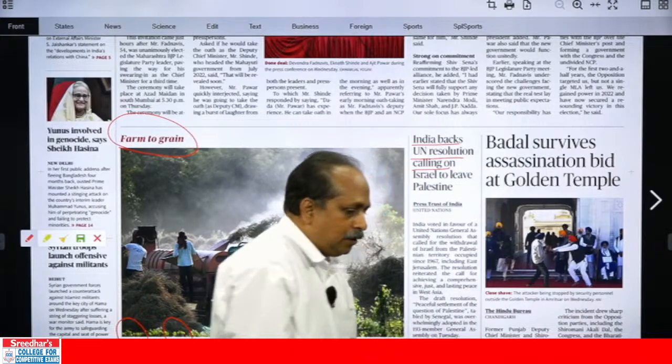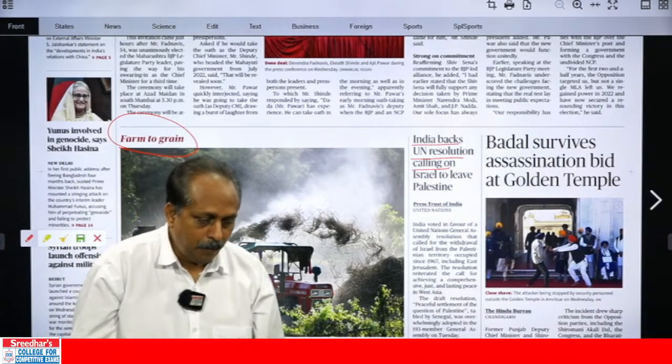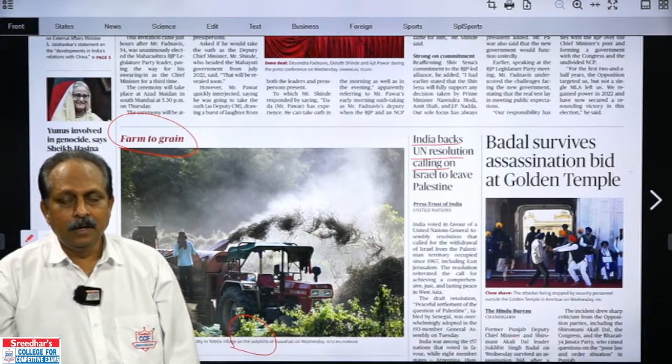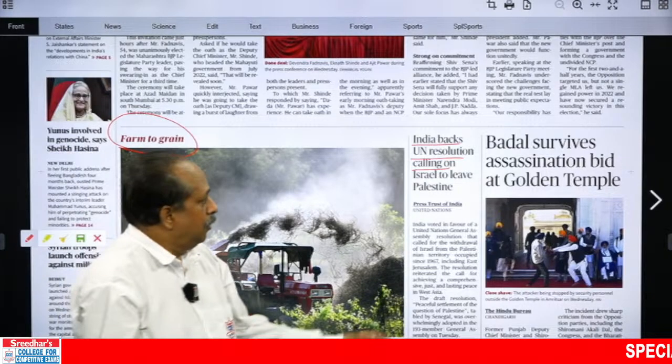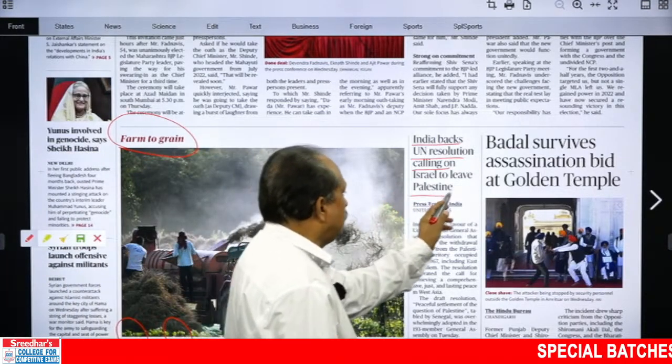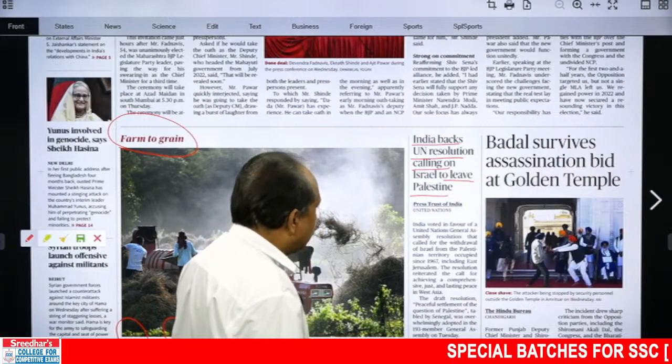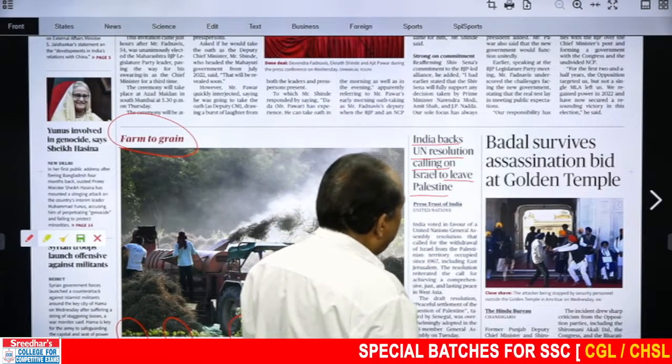Here, back means to support. India supports UN resolution. What is it? Calling on Israel to leave Palestine. Israel has to leave Palestine. Here we have one snippet.